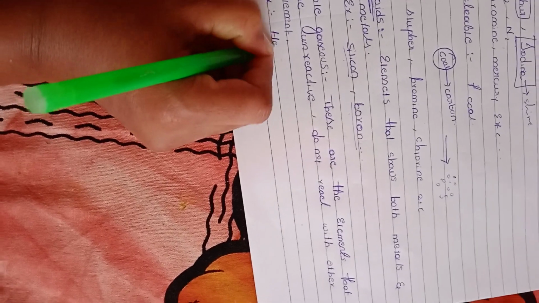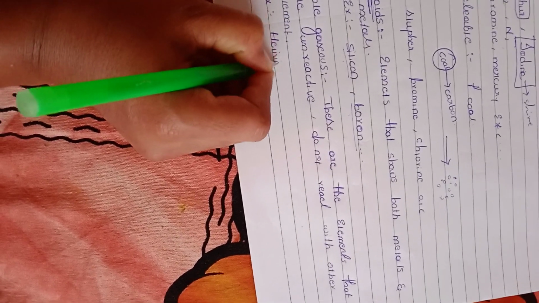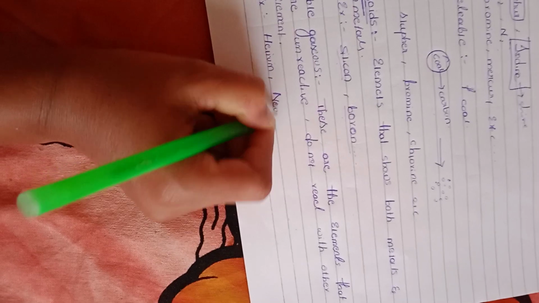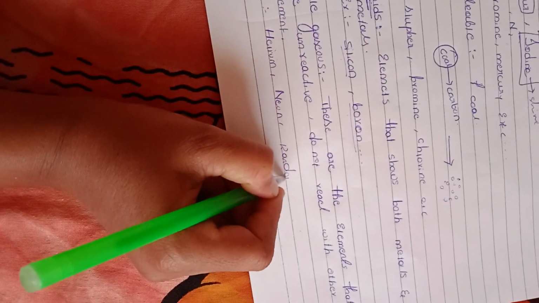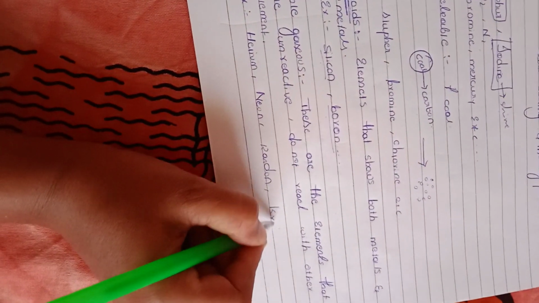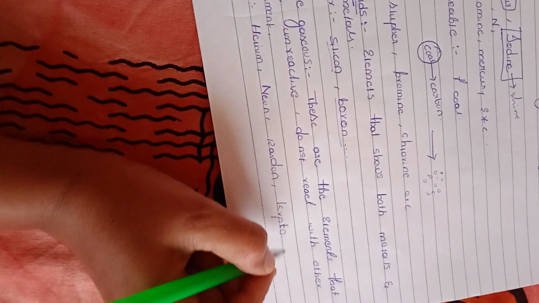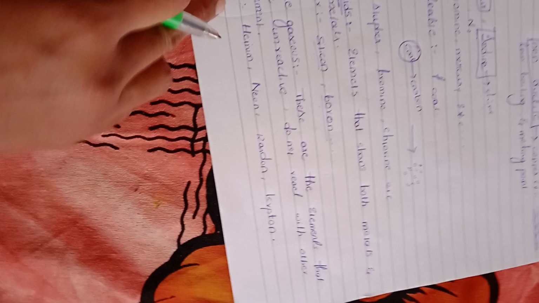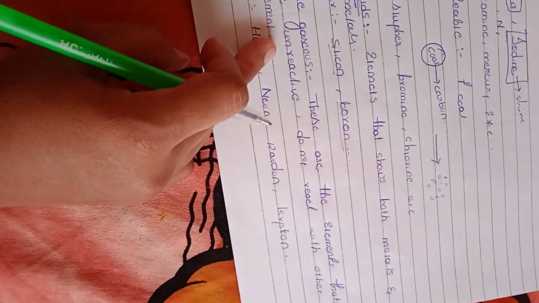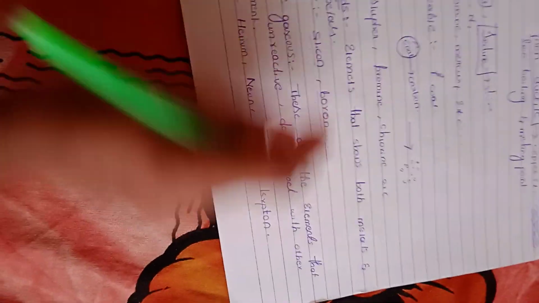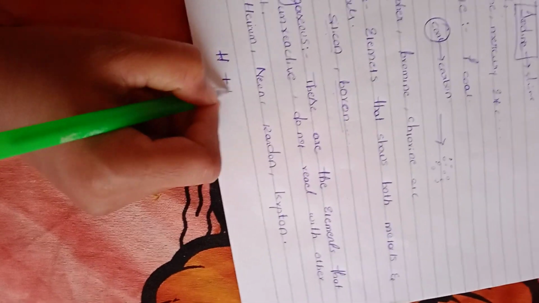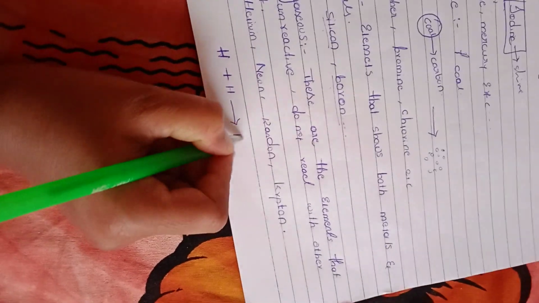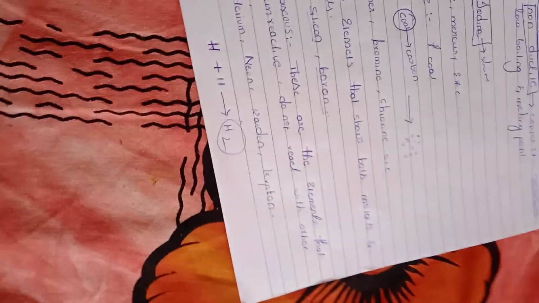For example, you can take helium, neon, radon, krypton. Suppose I take a hydrogen atom, it can react with another hydrogen and form something.